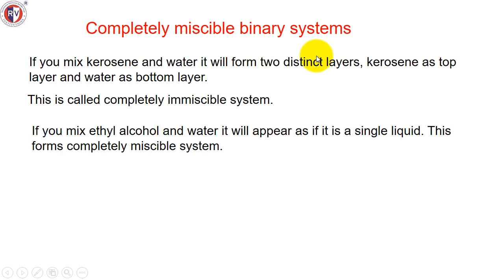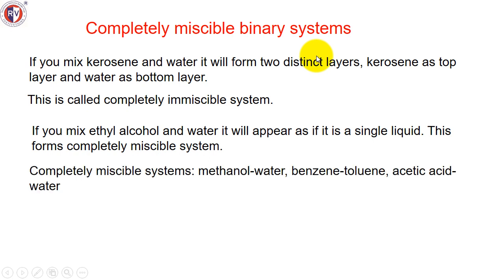On the other hand, if you mix ethyl alcohol and water, it will appear as a single homogeneous liquid. You will not be able to identify where the ethyl alcohol is and where the water is. So this is called a completely miscible system. It will appear as if it is a single liquid. Other examples of completely miscible systems are methanol and water, benzene and toluene, acetic acid and water.